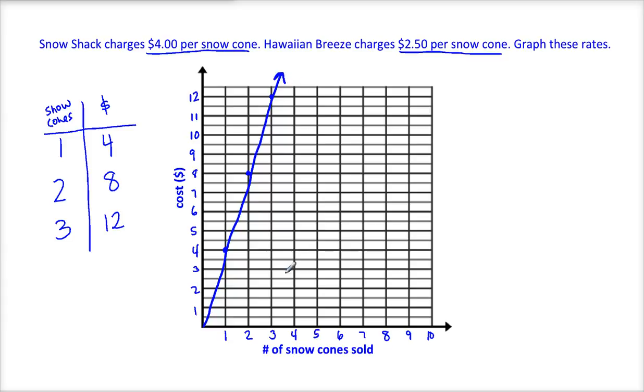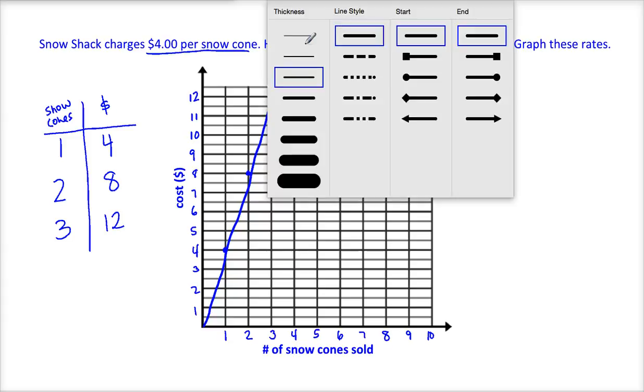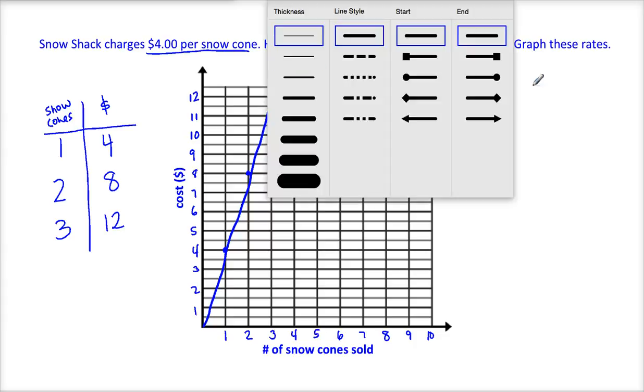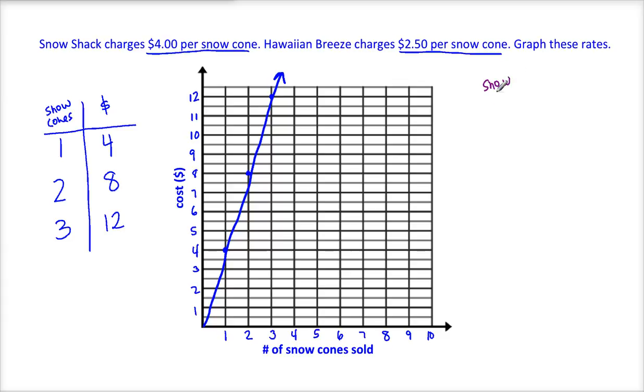And there we go. Okay, now let's do the same thing for Hawaiian Breeze. Here's our table to work with. So if somebody buys 1 snow cone, it costs $2.50. Somebody buys 2 snow cones, multiply by $2.50, that would be $5. Somebody buys 3 snow cones, 3 times $2.50 is $7.50. Okay, these are data points for Hawaiian Breeze's line.